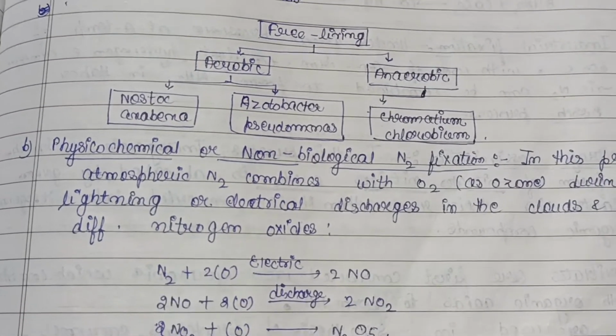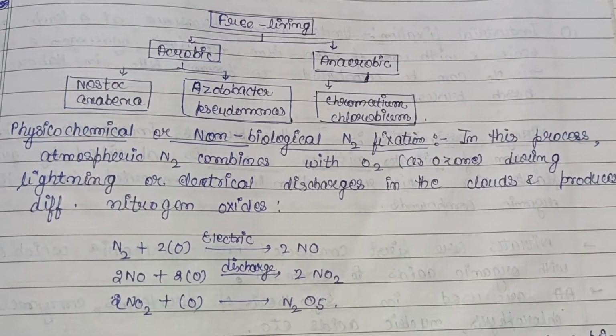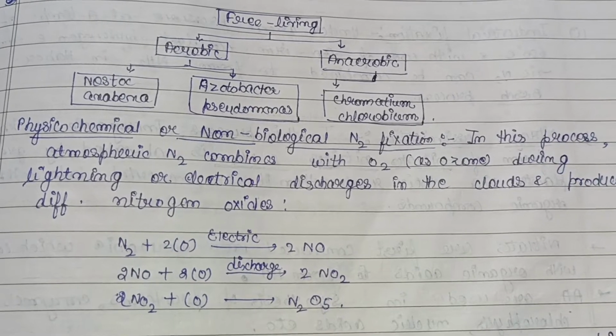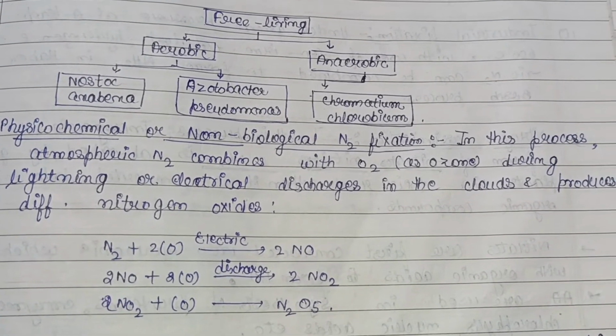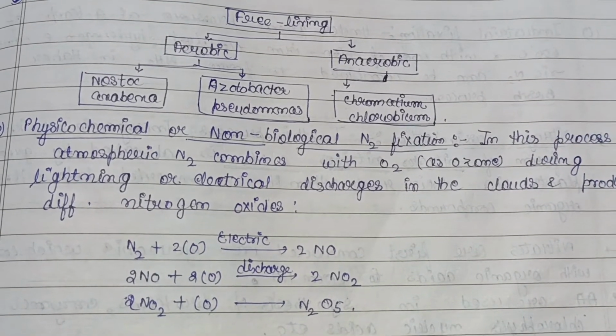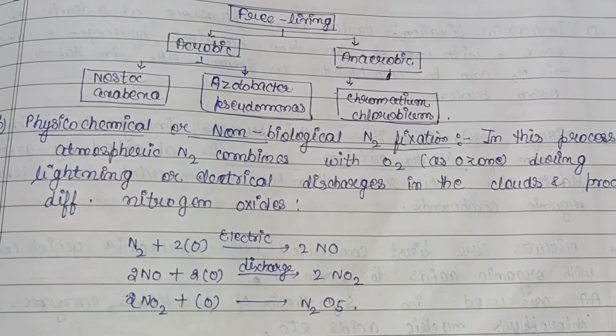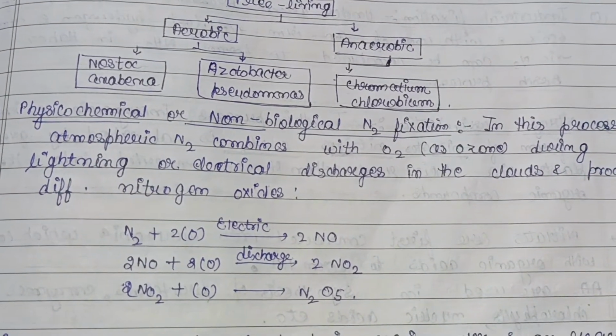Then the physicochemical or non-biological nitrogen fixation. In this process, atmospheric nitrogen combines with oxygen during lightning or electrical discharge, that is during thundering in the clouds, and they produce different nitrogen oxides. Different forms of nitrogen oxides are formed due to that.